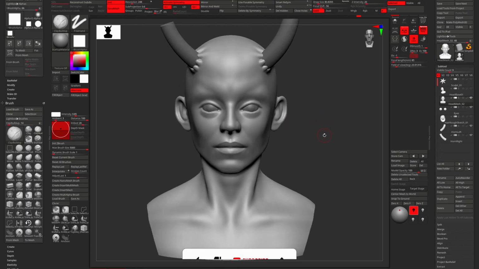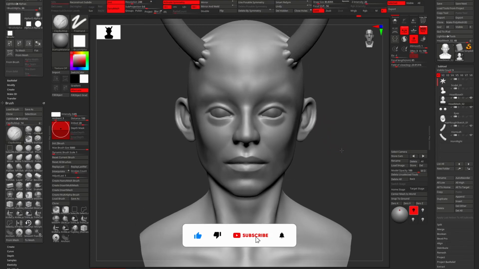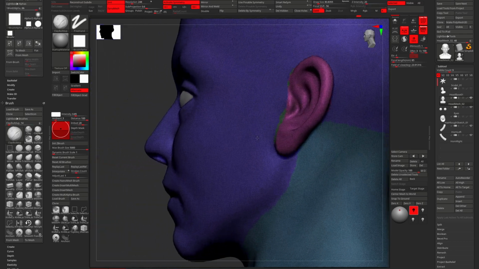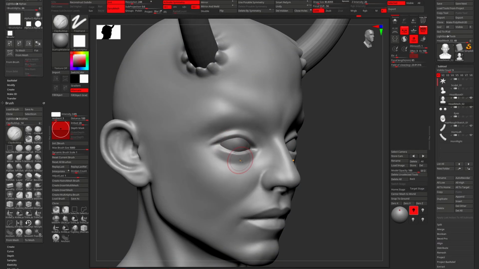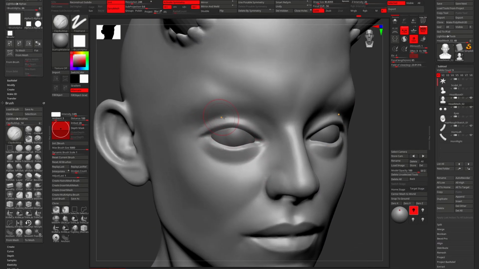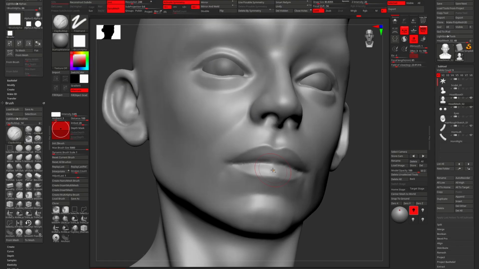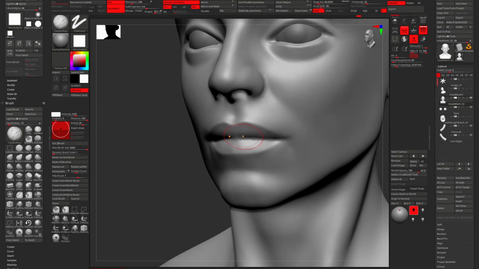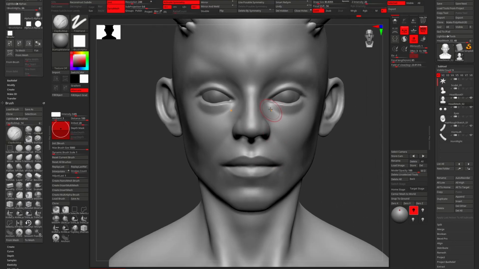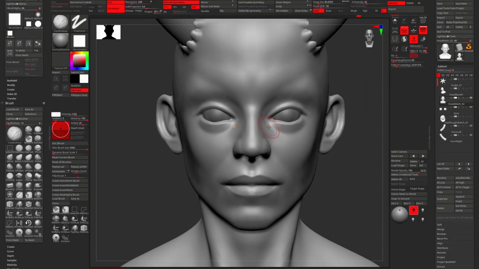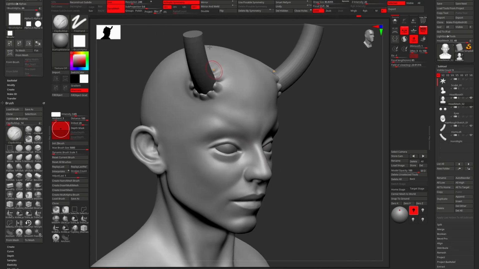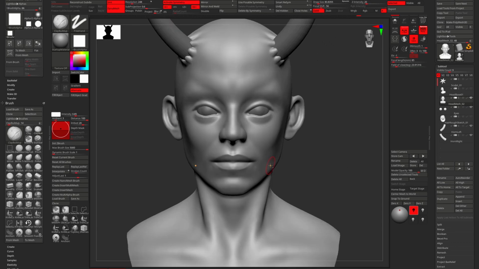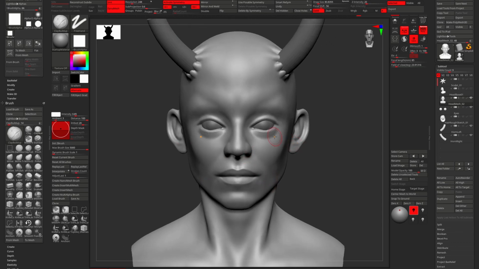So yeah, this is the character head. This is the head that I created in ZBrush. It is a complete dynamic model. As you can see, it is full of dynamic topology. So before I can create any more details like the creases in the eyes, the creases in the nose, even the lips, as you can see, the lip detail is not proper. So before doing any of these sharp or refined details, I need a better topology to do those details. I can dynamic a little bit more, that's always an option, but I am going to create a retopology. Yeah. So let's jump into Blender.